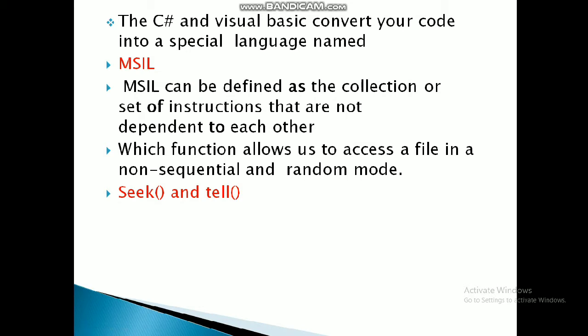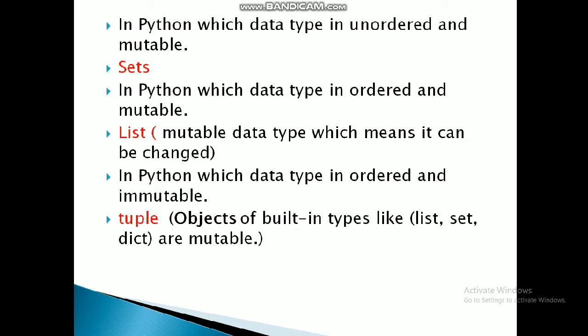Our next question is, which function allows us to access a file in a non-sequential and random manner? Seek and tell is a command or function that allows you to access a file in a non-sequential or random manner. You can select a record from anywhere, from left, from right, from middle or from the beginning of the file. So the seek and tell function allows us to access a file. Access means reading a file in a non-sequential and random manner.